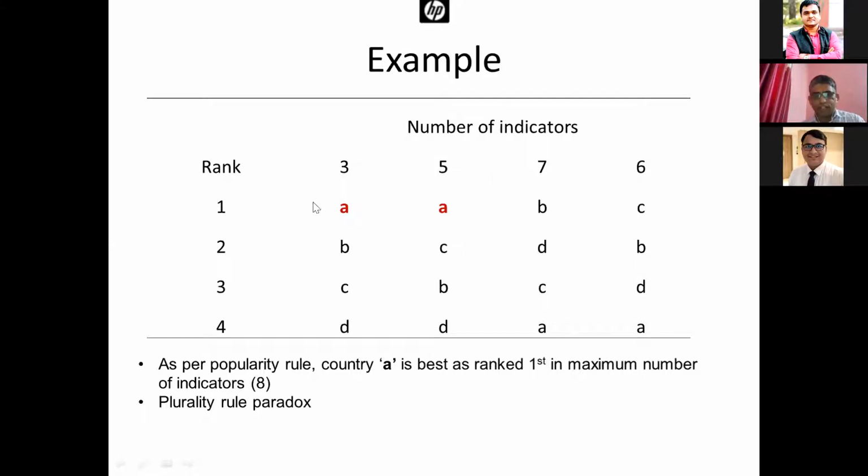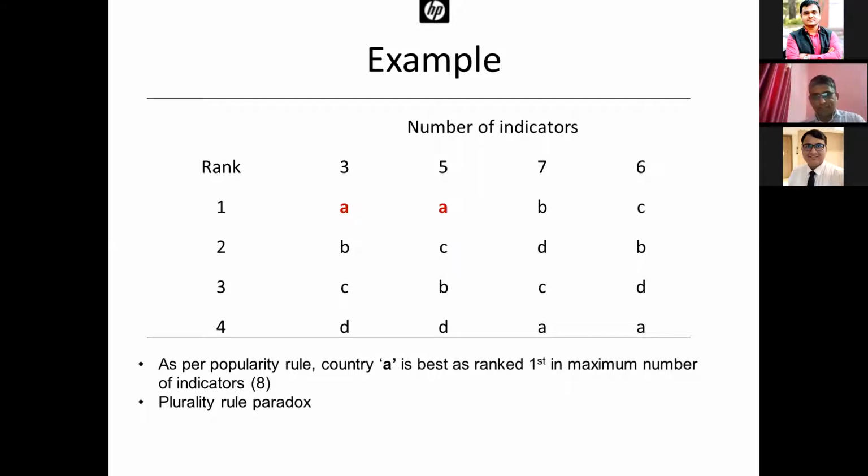Country A is ranked first in 8 indicators. Country B is ranked first in 7 indicators, and country C is ranked first in 6 indicators. So as per the popularity rule, country A is ranked first in the maximum number of indicators, that is, in 8 indicators.